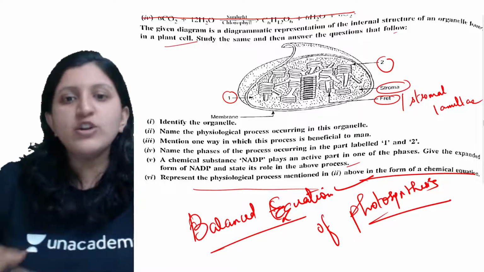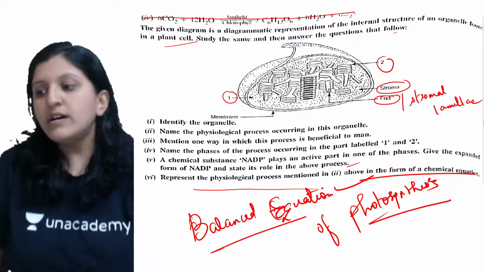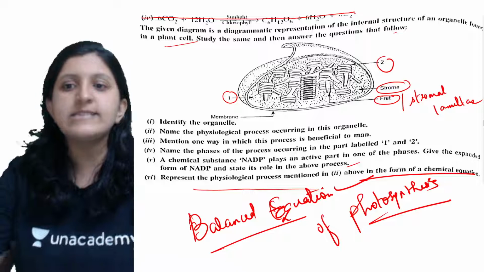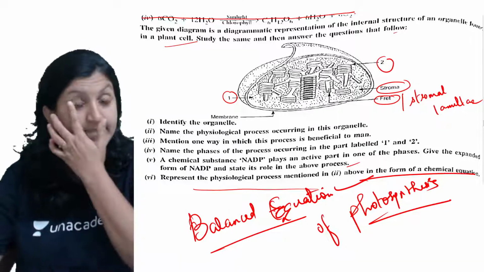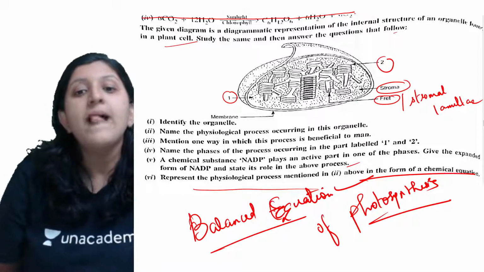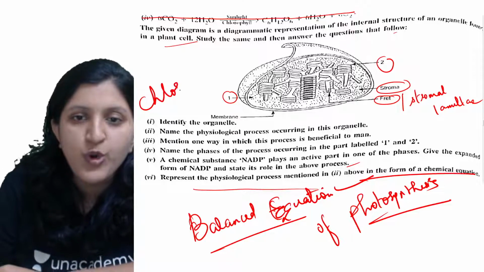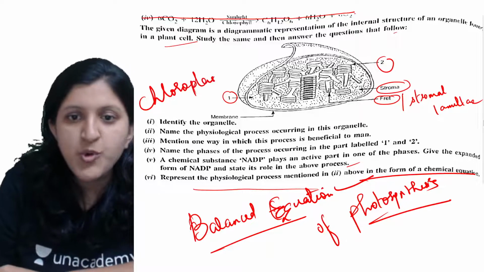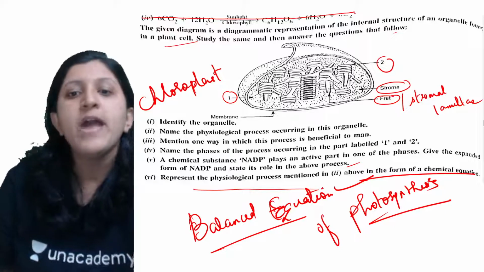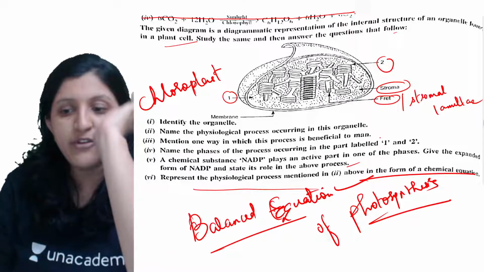All right, so here in this case, the physiological process occurring in this organelle is the photosynthesis itself. Identify the organelle. So this organelle is chloroplast. Okay, so mention one way in which this process is beneficial to man.